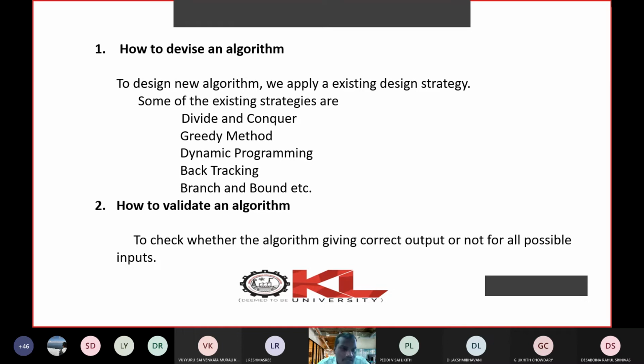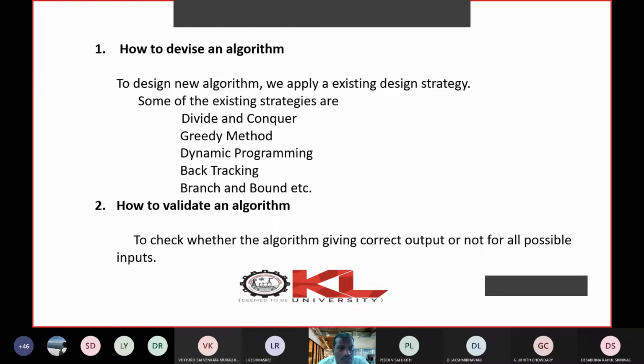So the first one is how to devise an algorithm. That means how to design an algorithm. You see, around us we have full of problems. So many problems are there around us. Now as an engineer, we need to address all those problems.